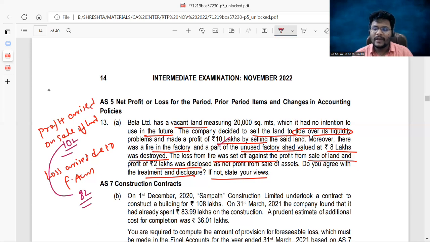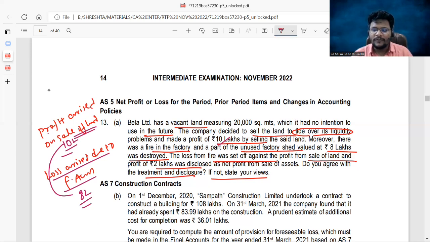Extraordinary activities are those activities which are clearly distinct from ordinary activities. If you check here, sir, loss arising due to fire accident is a clear-cut extraordinary activity. Sir, is the profit arising on sale of land an extraordinary activity? In this case, it is an extraordinary activity.